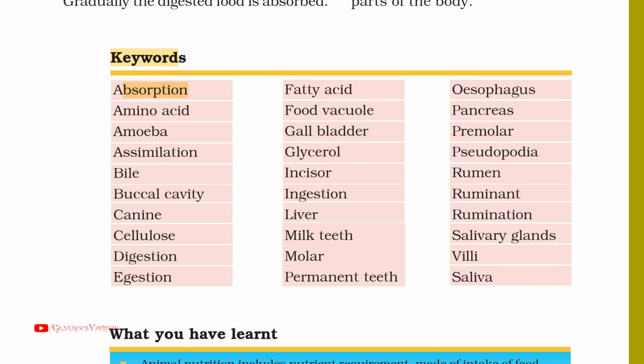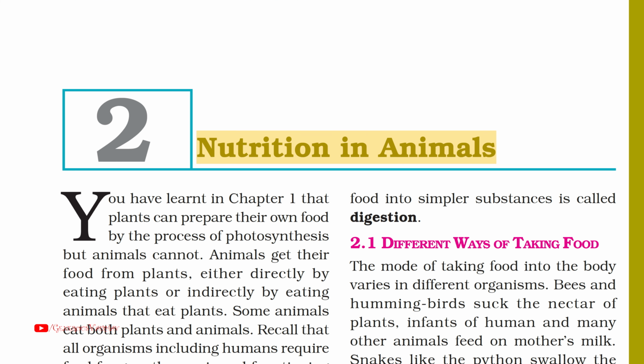So friends, we have completed the definitions of all these keywords. With this, we have completed short notes, summary and keywords definition from chapter 2, Nutrition in Animals. We will do question answers of this chapter in a separate video.